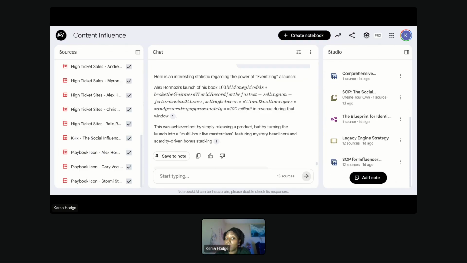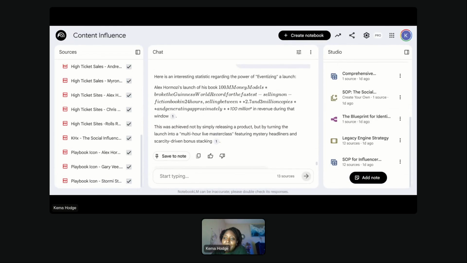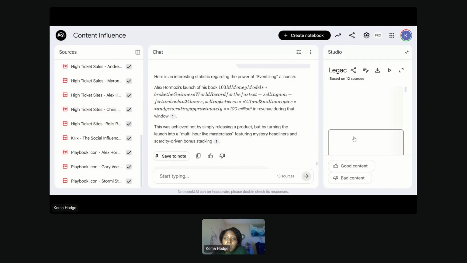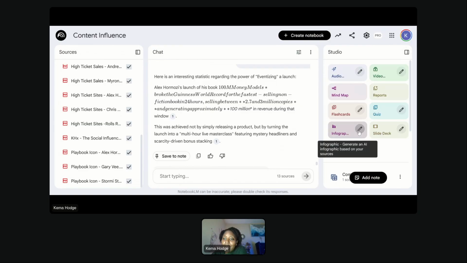Now, what is not worth sleeping on in Notebook LM is what you can do with your sources. Over here on the right, I have the studio. This is a magic studio. This is where your dreams get activated and ignited for real. I would love to show you every single thing, but that's a little bit of a lot. So what I'll show you is that it made, oh, that's client work. We don't need to show you my client work.